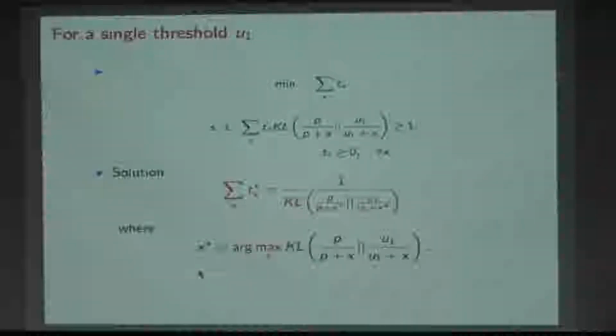Big picture, forget the details. The solution is to ask only one question in this case. And what should that question be? The question which gives you the maximum value of Kullback-Leibler between p upon p plus x and u1 upon u1 plus x.